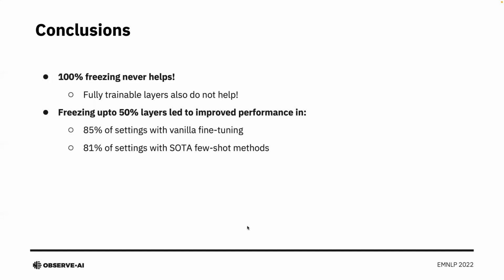Further, our proposed approach is not only applicable to vanilla fine-tuning, but can also be generalized to state-of-the-art few-shot methods. This is quite evident from the fact that 81% of the settings with state-of-the-art few-shot methods resulted in an improvement in F1 when up to 50% of the layers were frozen.